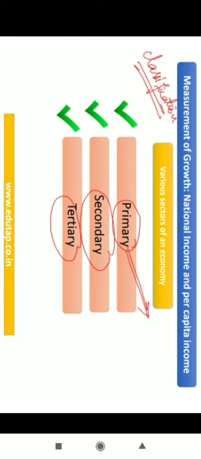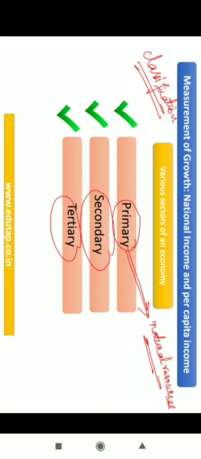So here we have these sectors, where the primary sector is nothing but the sector or the activities that make use of Earth's natural resources. For example, agriculture, right? You can see that with the resource that Mother Earth has given us, we are utilizing that and coming up with a product, right? So when such things take place, we refer to those activities as coming under the primary sector of an economy, right?